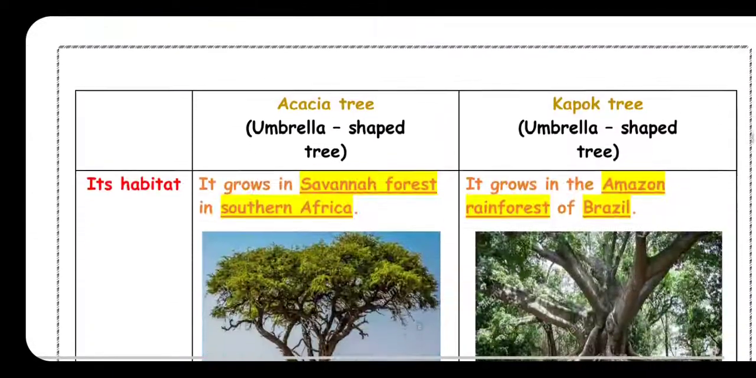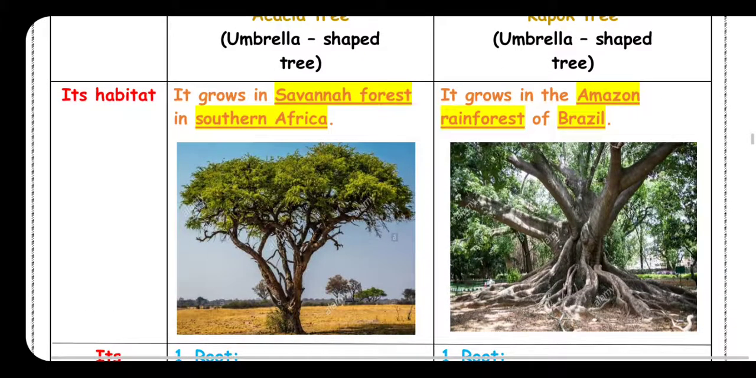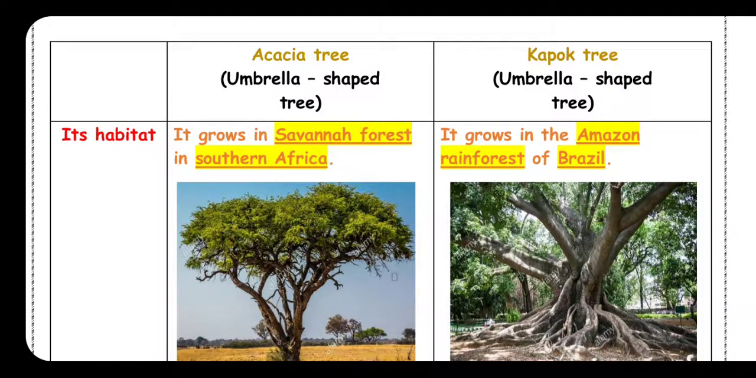Before everything, you have to know that both of them take the shape of an umbrella. So they are called umbrella-shaped trees. Look here, it takes the shape of an umbrella. Before everything, you have to know the habitat, where they live. Okay, acacia tree grows in savanna forest in southern Africa. But kapok tree grows in Amazon rainforest of Brazil. Okay?